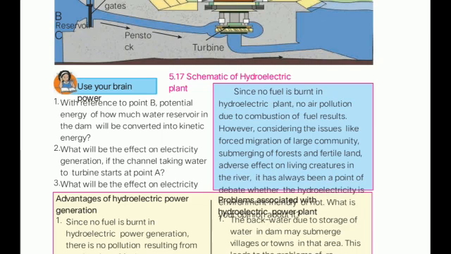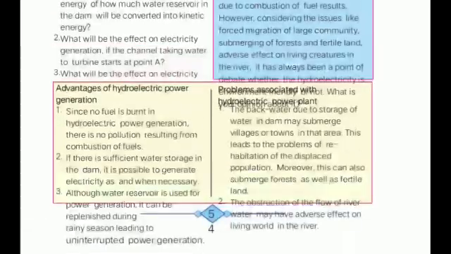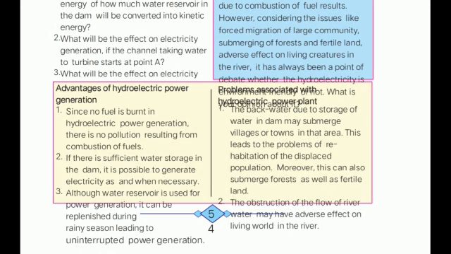That's what they have given. Now what are the advantages of a hydroelectricity generation plant? Since no fuel is burned in the hydro generating plant, there is no pollution resulting from combustion of fuel, means no pollution. If there is sufficient water storage in the dam, it is possible to generate electricity as and when necessary. Then third, although the water reservoir is used for power generation, it can be replenished during the rainy season, leading to uninterrupted power generation.